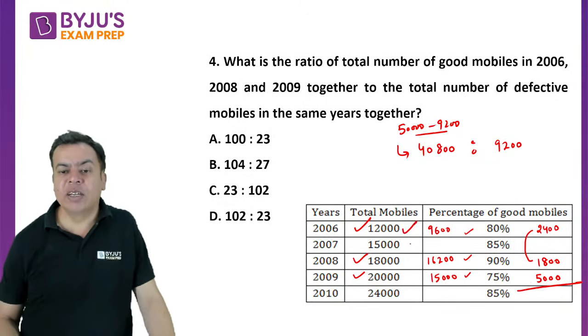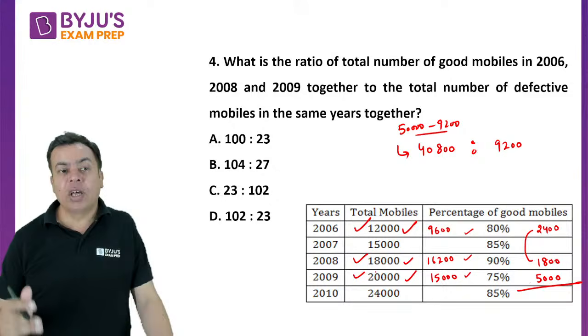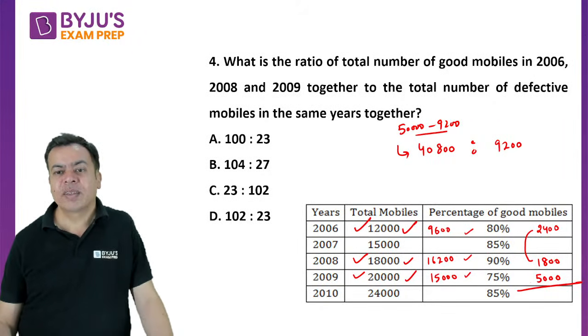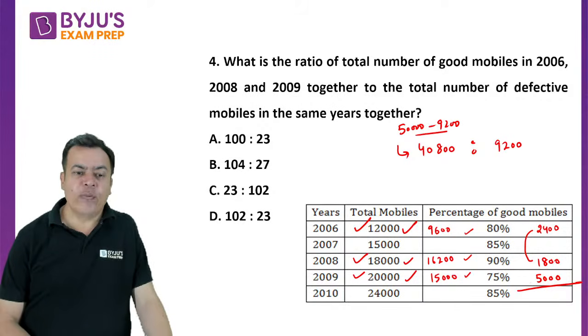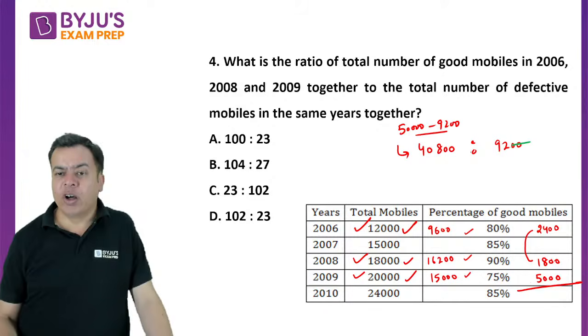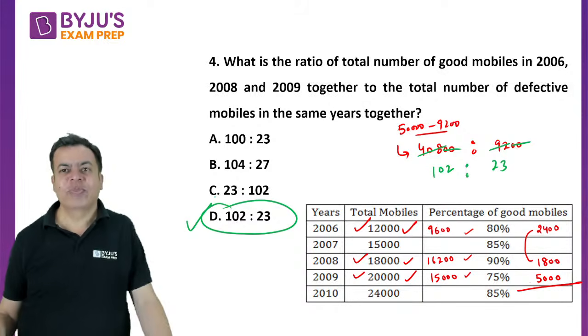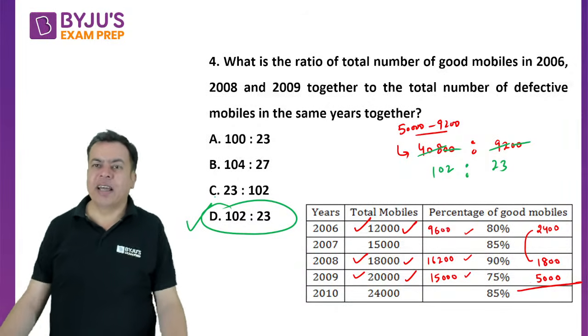This is 50,000 minus 9,200 I have done because the total are 50,000. So I can see the total here. The total minus defective would be the good ones, right? Now, if I want to calculate the ratio, so 0 gone, right? It is a multiple of 4. It is a multiple of 4. So 102 and 23. D option should be the correct answer, right? D option should be the correct answer.